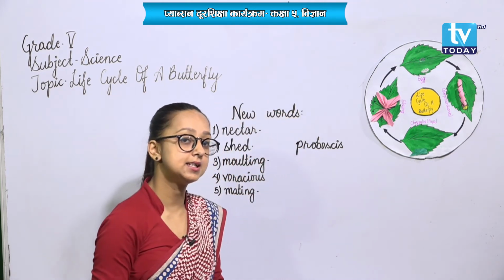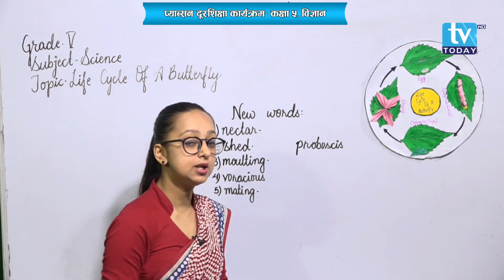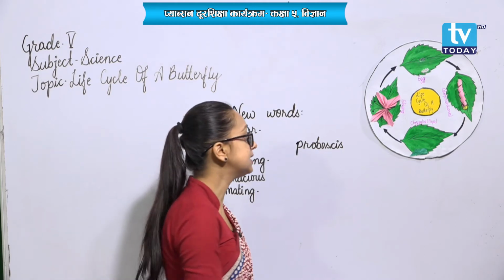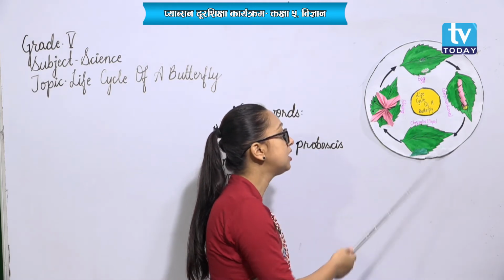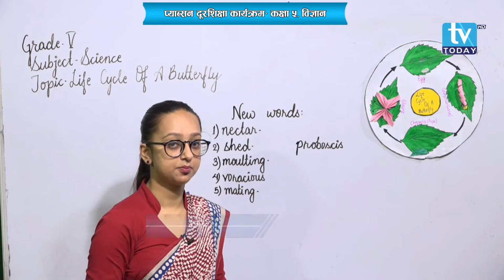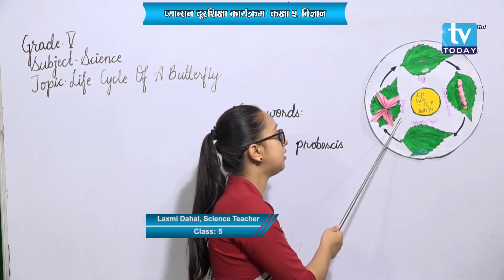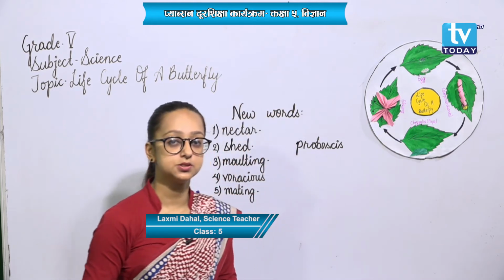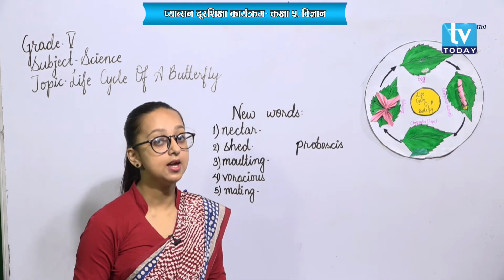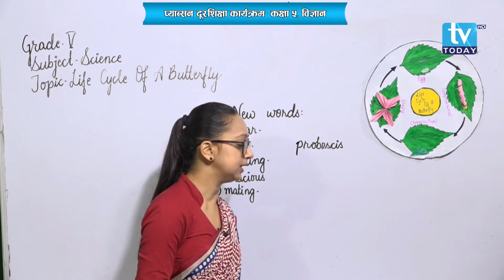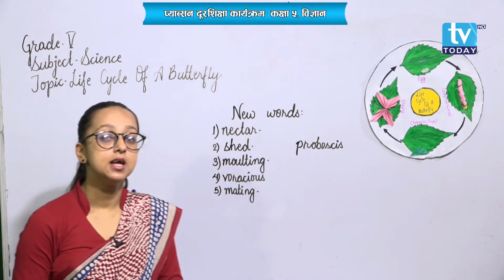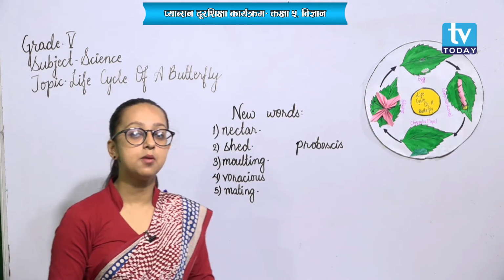The third stage of the life cycle of a butterfly is pupa, and it is also called the chrysalis stage. And finally, the pupa grows out to be an adult butterfly. Okay. And before going into it, let me discuss the next term, that is metamorphosis.